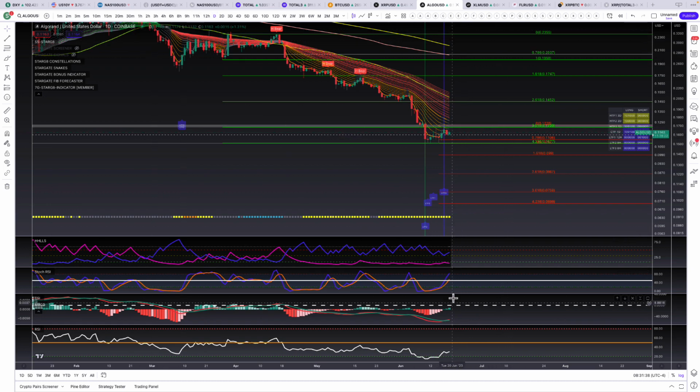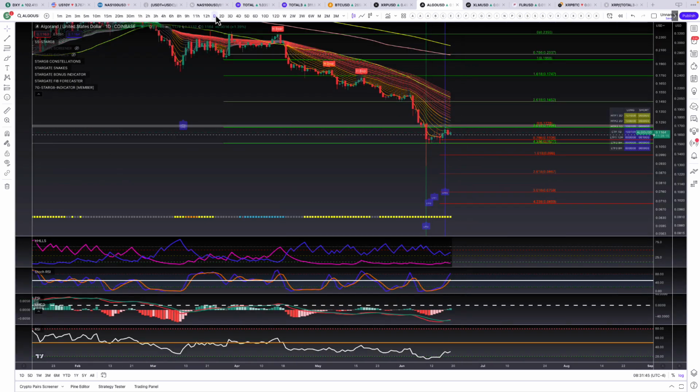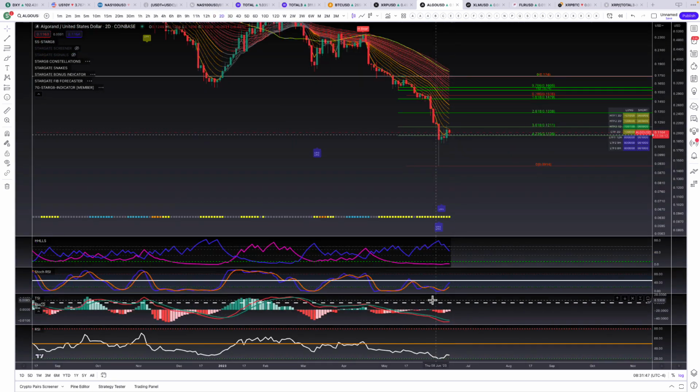You do see the momentum on the 1-day charts crossed up for Algo, for stock RSI, for the TSI, the MACD. That's the 1-day chart. We look at the 2-day chart. We're seeing the cross up right now. We need to see the TSI go up. But right now we reclaimed the key level, 0.1138.